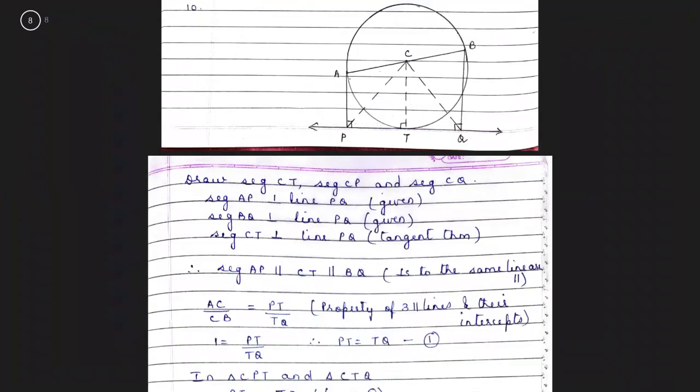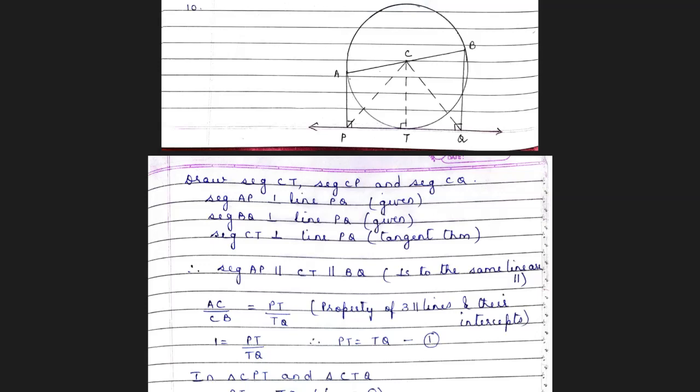Now for construction, I have drawn CT, CP and CQ. Segment AP is perpendicular to line PQ. Segment BQ perpendicular to line PQ. Both these are given. Segment CT is perpendicular to PQ because radius is perpendicular to the tangent theorem. Now segment AP is parallel to CT is parallel to BQ. What is the reason? They are all perpendiculars drawn to the same line and therefore they are parallel. I think we have learned this corollary, perpendiculars drawn to the same segment are parallel to each other. Another reason, it's very easy to understand, if you add the interior angles, they are all supplementary, therefore automatically the lines are parallel.